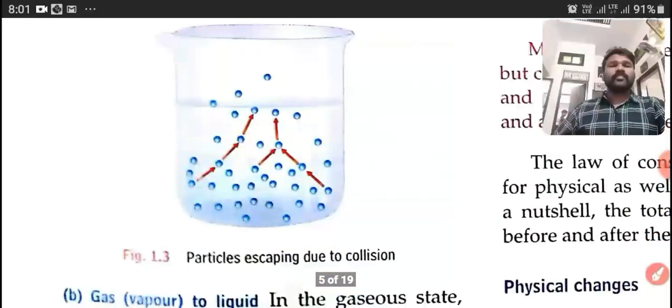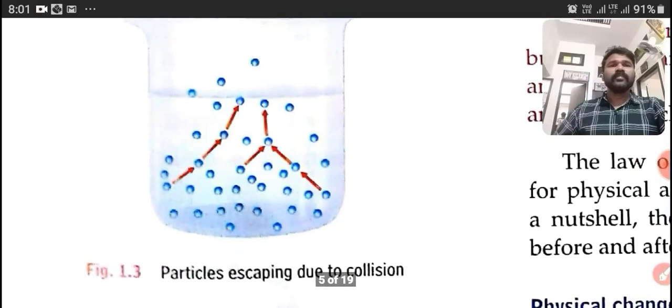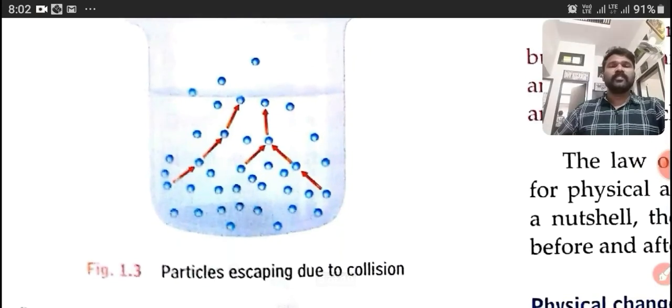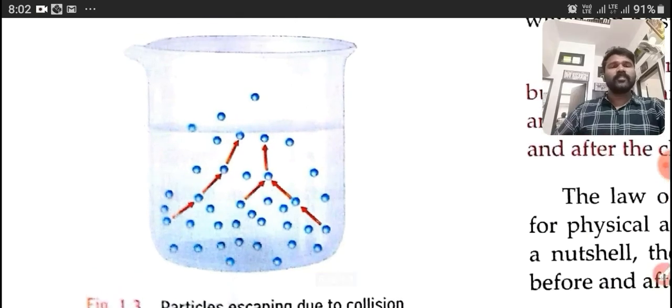Here we can see in figure 1.3 the collision of the particles in a liquid and particles escaping due to collision, moving upward. Maybe you have observed the boiling of water.